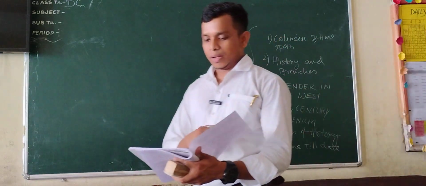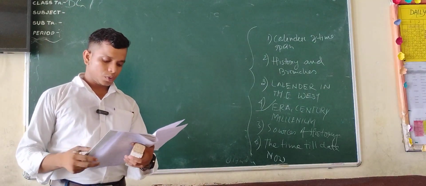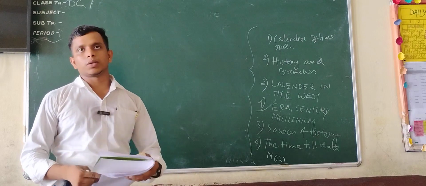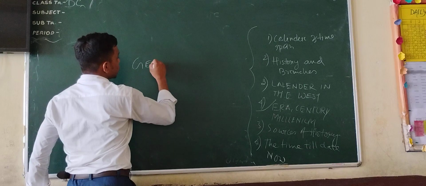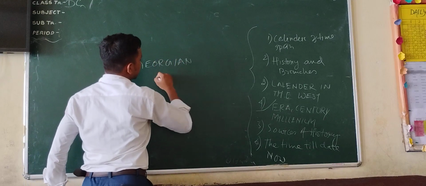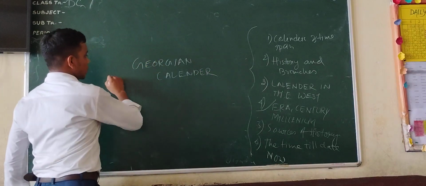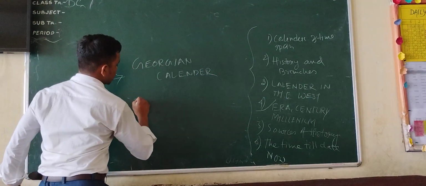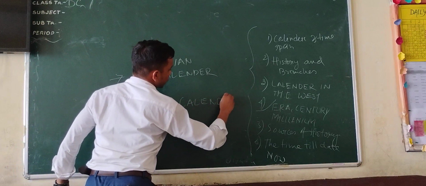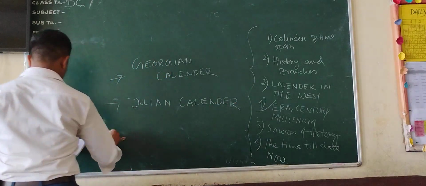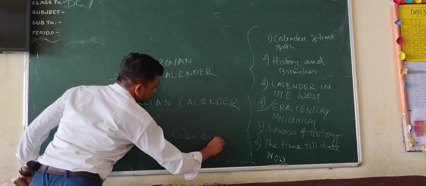Sorry for the disturbance. And there are lots of calendars. We know that one of them is the Gregorian calendar, and the Julian calendar and the Roman calendar. What is a Gregorian calendar? Gregorian calendar, and another one is Julian calendar, and the third one is Roman calendar. These are three types of calendar.